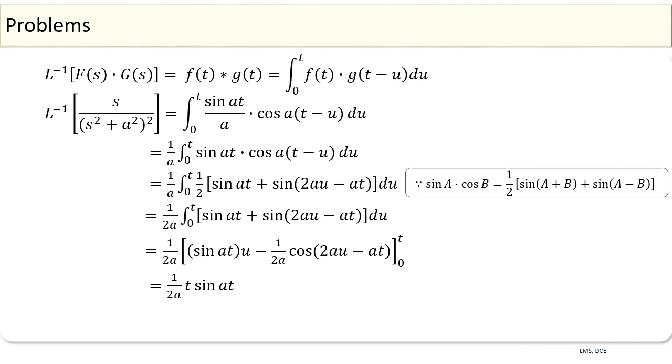Therefore, inverse Laplace transform of s whole divided by s square plus a square whole square is equal to 1 by 2a times of t into sin at.